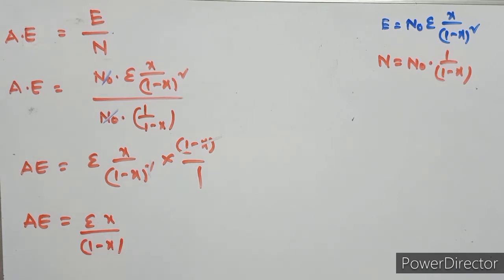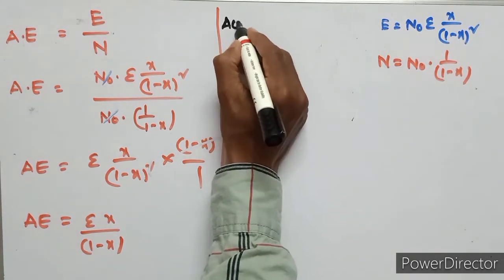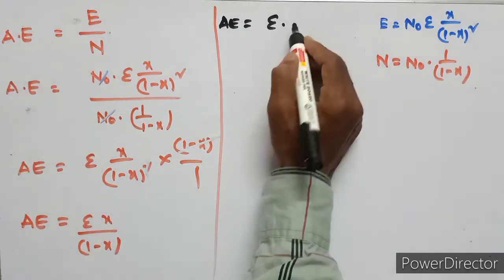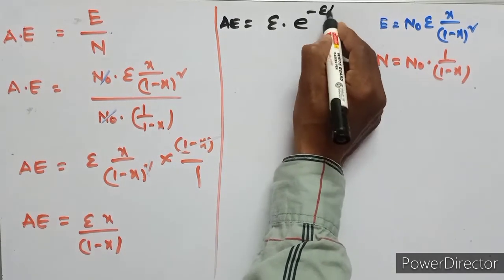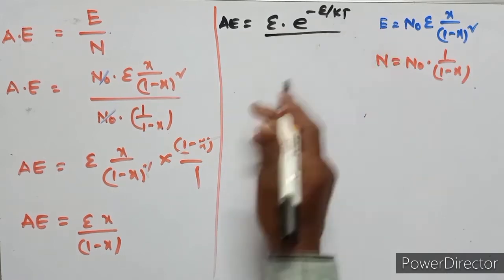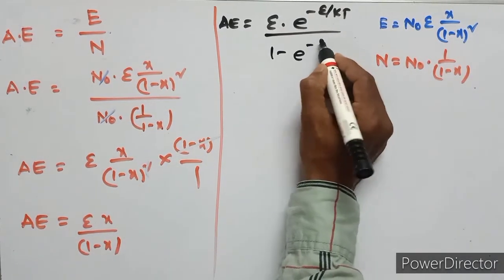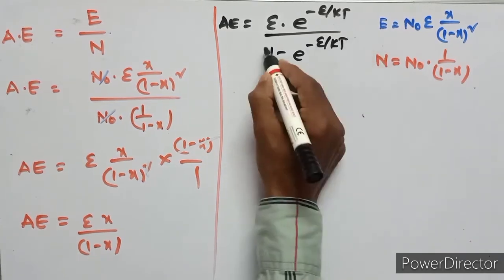This value can be written as average energy equals epsilon times x, which is e to the power of minus epsilon upon kt, upon 1 minus x, which is 1 minus e to the power of minus epsilon upon kt.